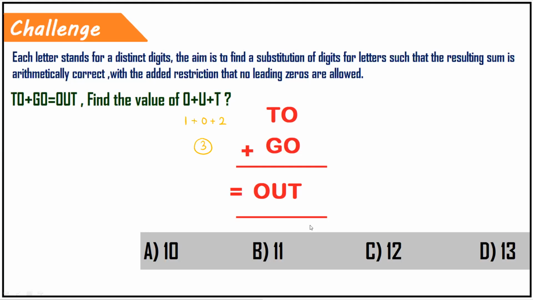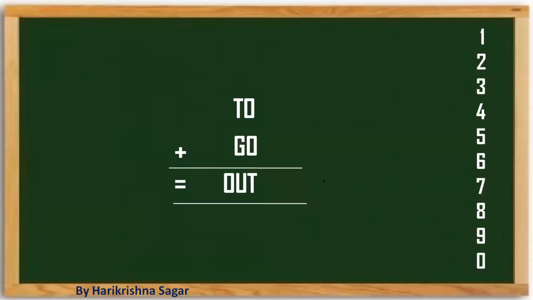So the answer choice must be 102, that is the code for it. I hope you are able to get the point. So still one more time I'm trying to repeat. So this is a digit which is there as a part of the carry. The sum of those 2 digits is giving this carry. That means the value of alphabet O should be equal to 1 undoubtedly. When it is 1, 1 plus 1 is 2. So T value must be 2. When T value is 2, what is the possibility of G value? I'm trying to check.